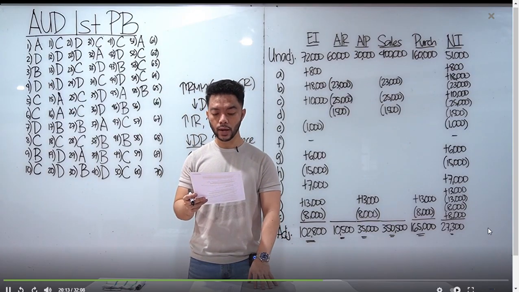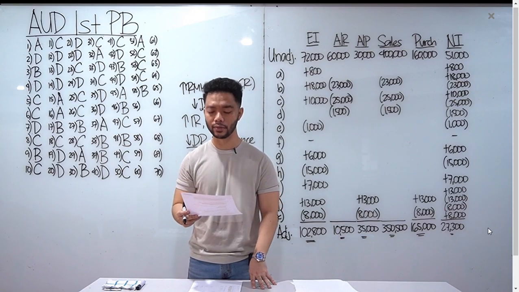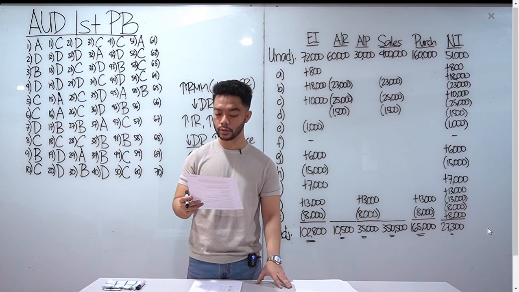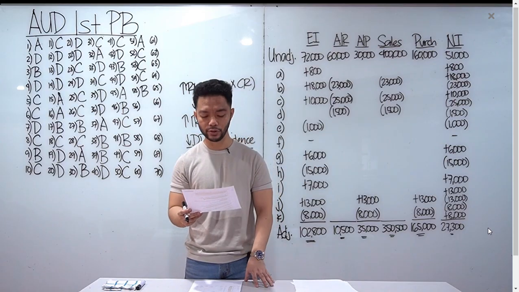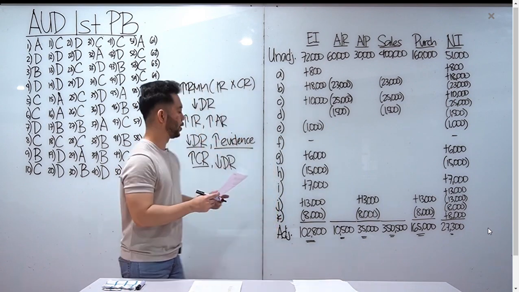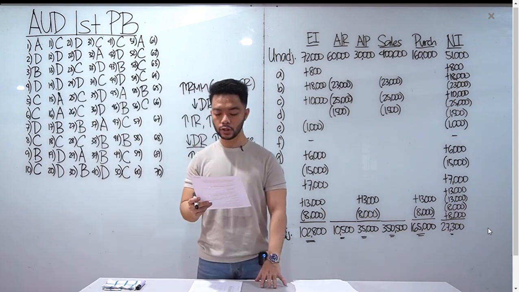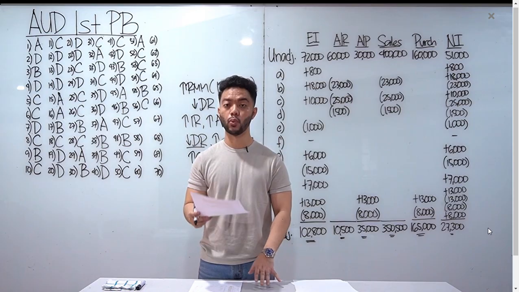Number 56, which of the following is a correct relationship? Yung A, audit risk and detection risk, meron silang direct relationship. Letter B naman, control risk and detection risk, inverse relationship dapat. Ang tama yung letter C, detection risk and inherent risk have an inverse relationship. 56, letter C.